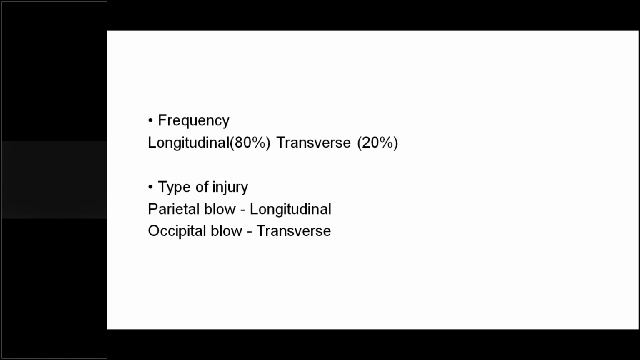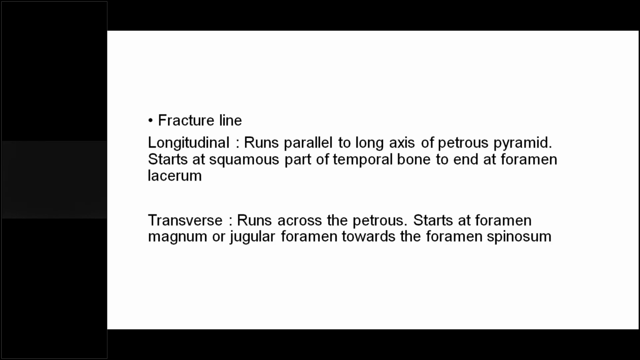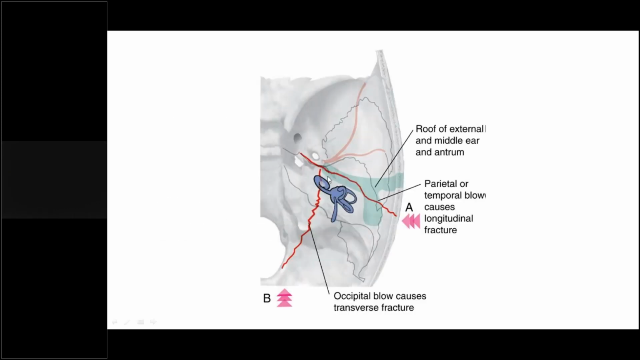Then according to the type of injury, as we have discussed, parietal blow and occipital blow. Parietal is generally a longitudinal type of fracture, and occipital is a transverse one, depending on how the fracture line runs. As you have seen in the picture previously, the longitudinal runs parallel to the long axis of the petrous pyramid. So this is the petrous pyramid, and this line travels parallel to this axis. A line going across parallel to it will be a longitudinal type of fracture.